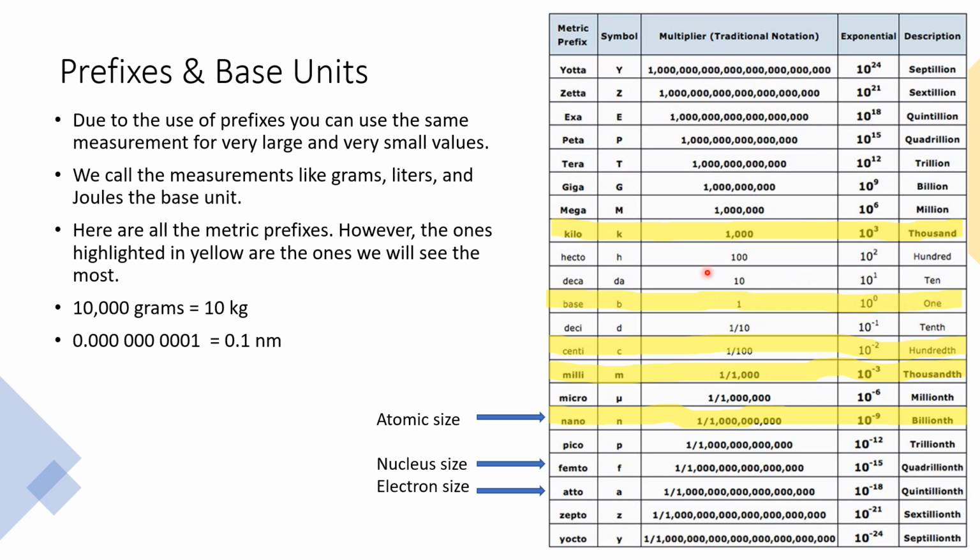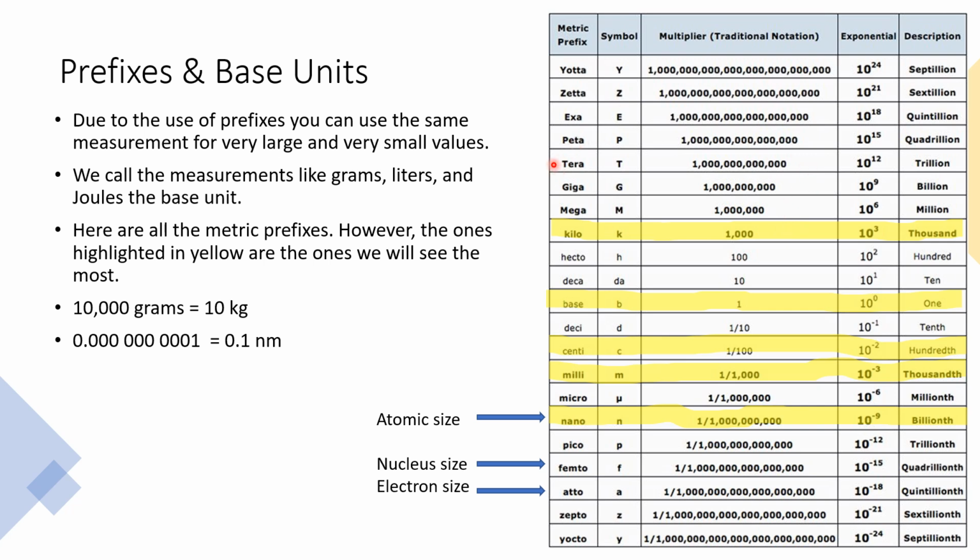Now, as we go up on the table, you'll notice that it's a multiplier, okay? So if we're looking at a base unit of grams, we could go to decagrams, and that would be 10 times as big, or hectograms, which would be 100 times as big. Kilo is one that we're more familiar with. So a kilogram is 1,000 times bigger, or 10 to the third power, of the base unit, or 1,000 grams. And we can keep going up.